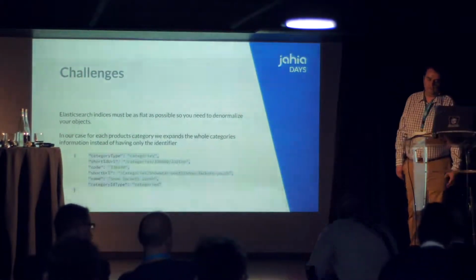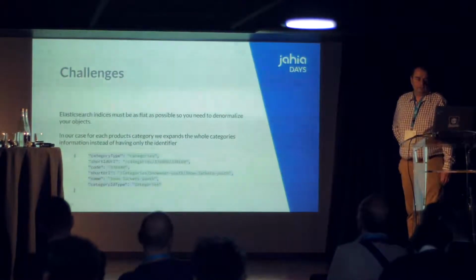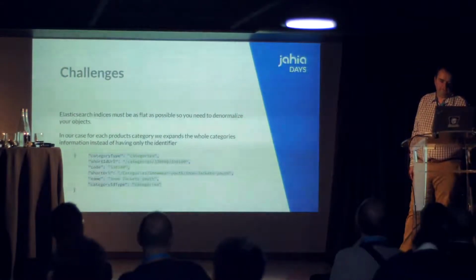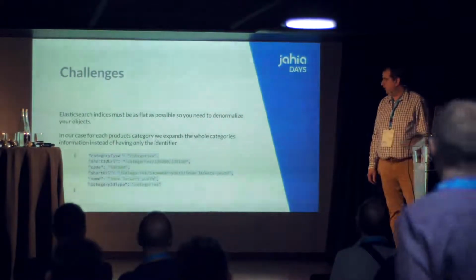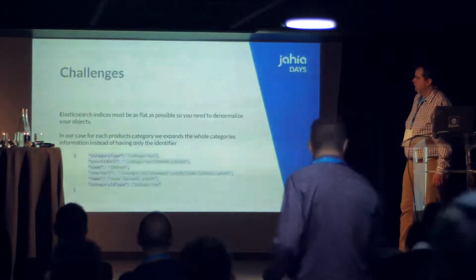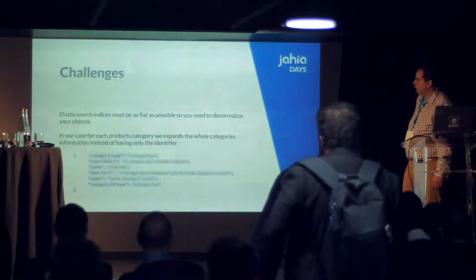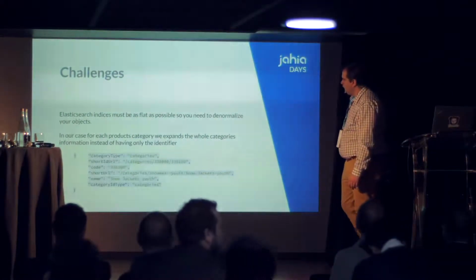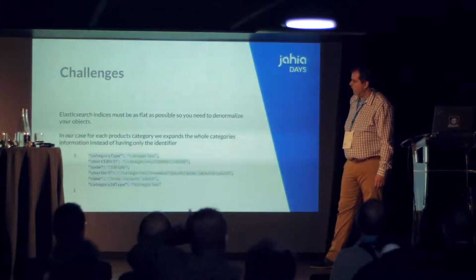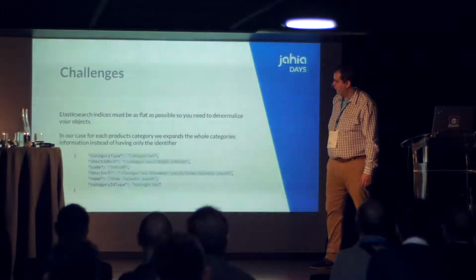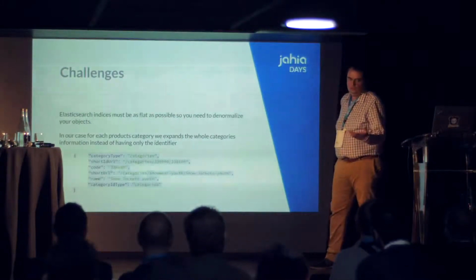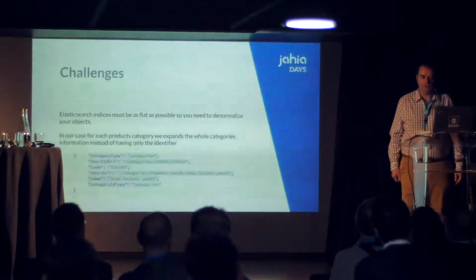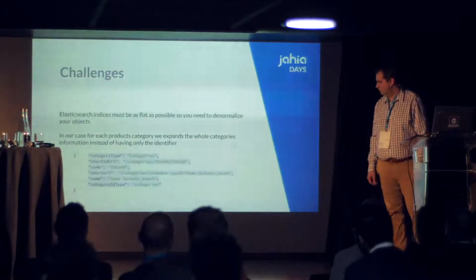One of the challenges compared to what you have in a commerce platform is that Elasticsearch indices must be as flat as possible. So you need to denormalize your objects most of the time. For example, in our case, for each product, we have one or multiple categories. But in most of the datasets we had from Hybris, Magento, and other commerce platforms, when you get the product, the category is just referenced by its ID, which is not very useful for search or rebuilding a category tree.